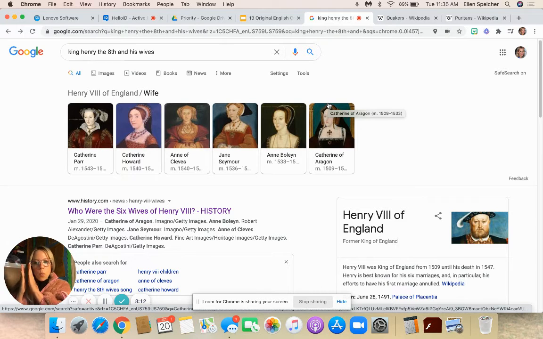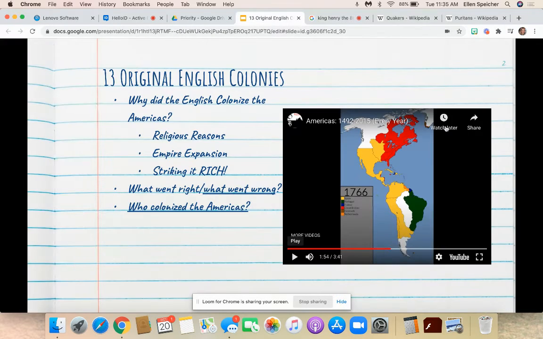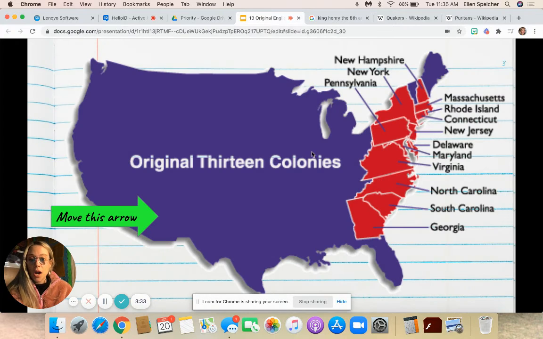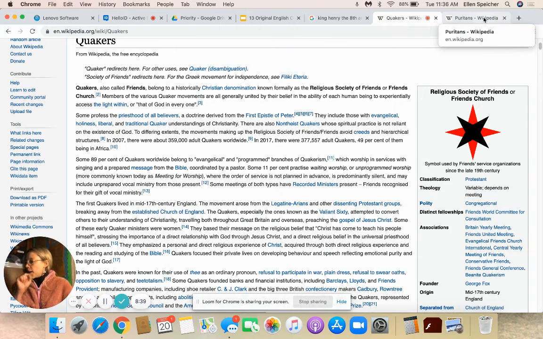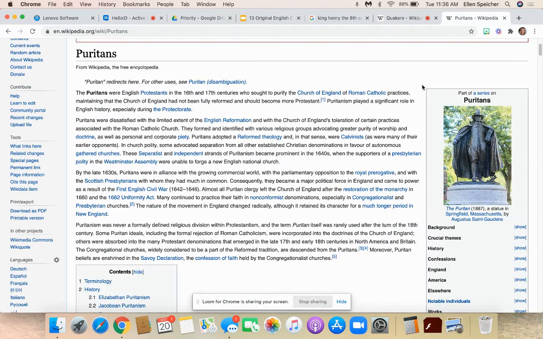The Church of England is like one sect of Protestantism, but there's a lot of conflicts between Protestants. Two Protestant groups that we're going to learn about in 8th grade, or that are relevant to us when we're talking about the formation of what becomes later the United States, are the Quakers, like of Quaker Steak and Lube, that restaurant, and of Quaker Oats, that's the same who we're talking about, the Quakers and the Puritans.